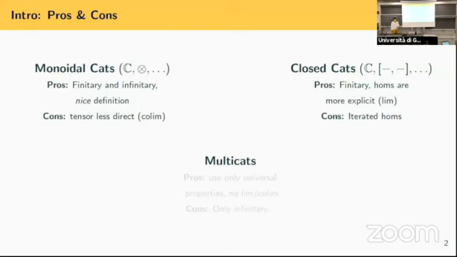But the problem with closed categories is that working with iterated homs is a bit like hell, because it just gets more complicated, and you would like to avoid that. Finally, our main character, multicategories: the good thing about them is that we don't need either limits or colimits, but we only use universal properties.